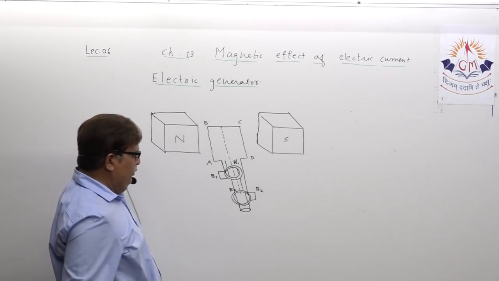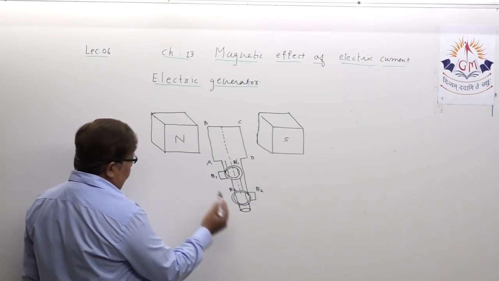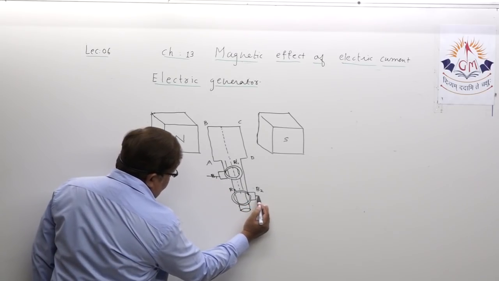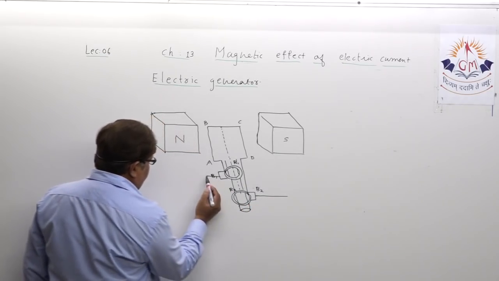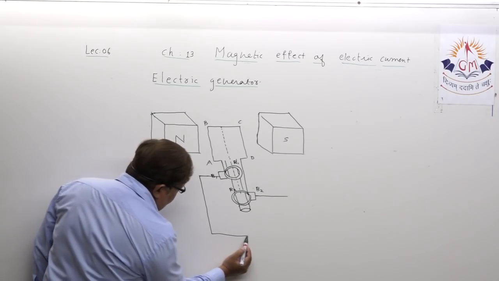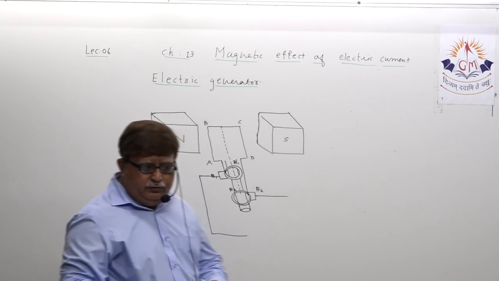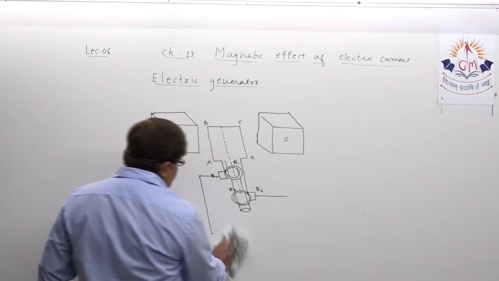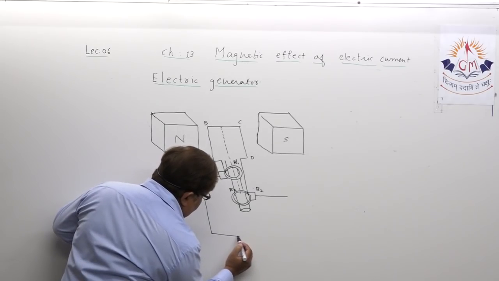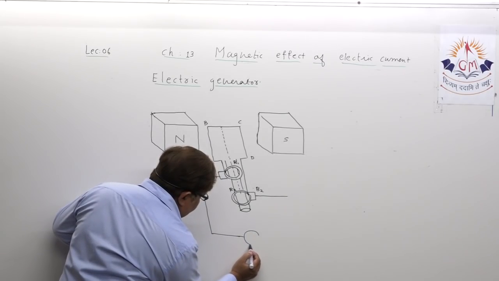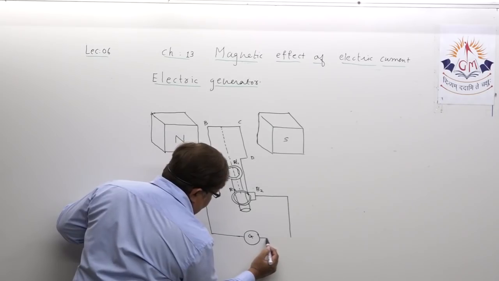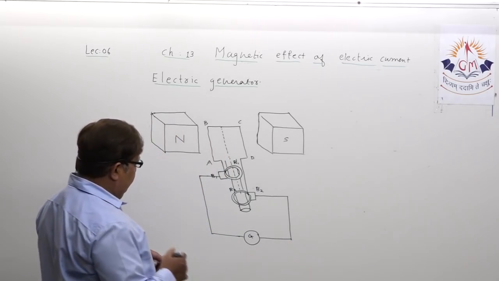On the axle it is going to rotate, and dear student, as you know, the carbon brushes remain in contact with a galvanometer. As you know, a galvanometer is for the purpose of detection of electric current. Suppose here we show the galvanometer, and let us complete the circuit. This is the circuit. Is it clear?